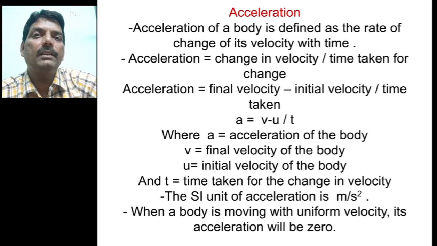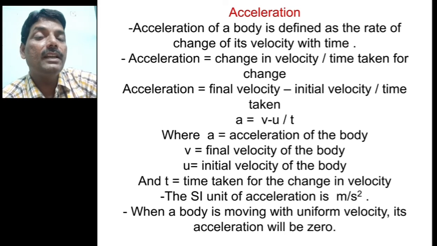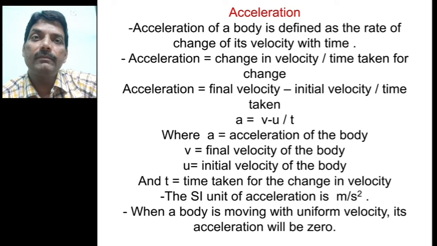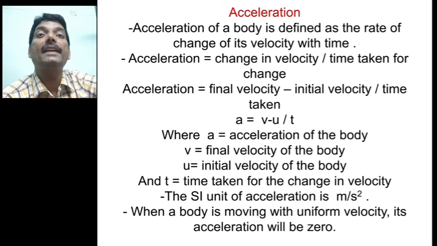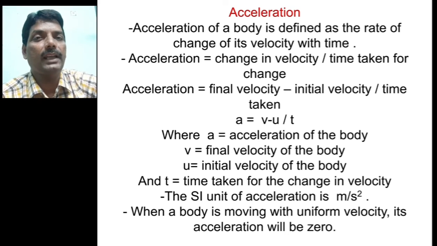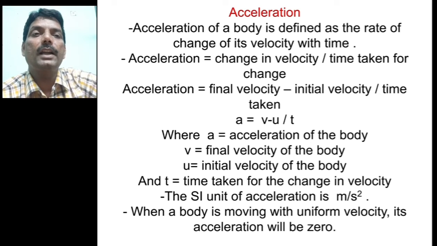And if you are moving in a straight line with certain speed, then you can say increasing the velocity and decreasing the velocity. Now you see, if you are moving in a straight line, if you are increasing the velocity and decreasing the velocity with respect to time, then the increase in velocity and decreasing velocity is called as acceleration. Acceleration is simply rate of change of velocity with respect to time. That is called as an acceleration. Now how the velocity changes with respect to time, that is nothing but the acceleration, means rate of change of velocity with respect to time is called as acceleration.